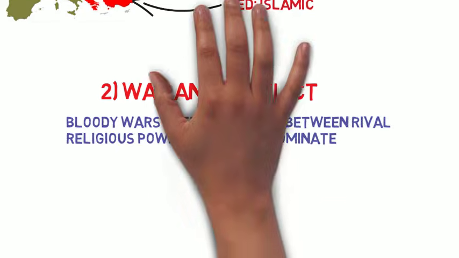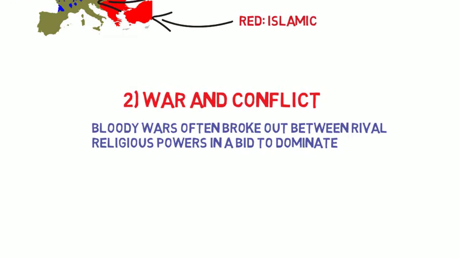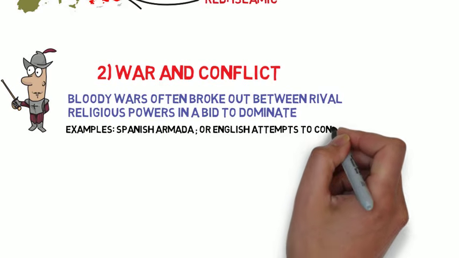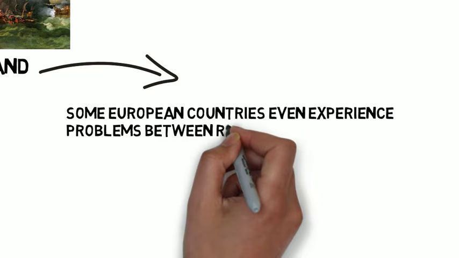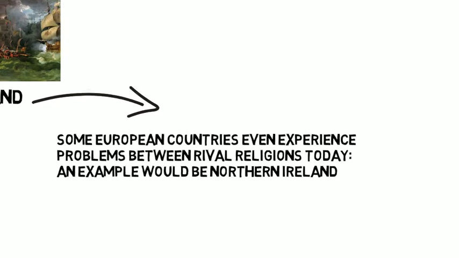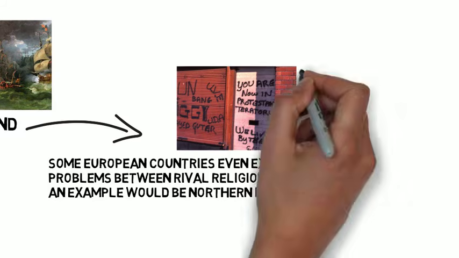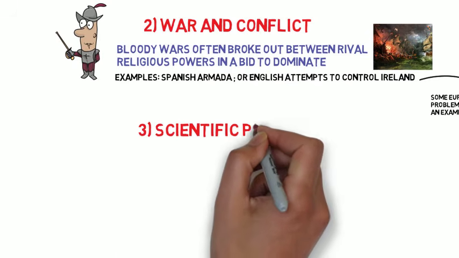This obviously led to war and conflict. Bloody wars often broke out between rival religious powers in a bid to dominate. Examples of this are quite clear in the 16th century. The Spanish Armada, for example, in 1588 was an attempt by Catholic Spain to control Protestant England, while the English attempted to control Catholic Ireland in many different ways. You can still see drawbacks of this today, with large religious tension within Northern Ireland, which still resounds, which harks back to this time in history.